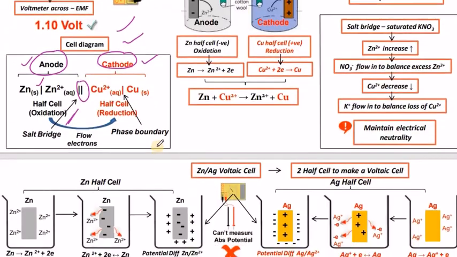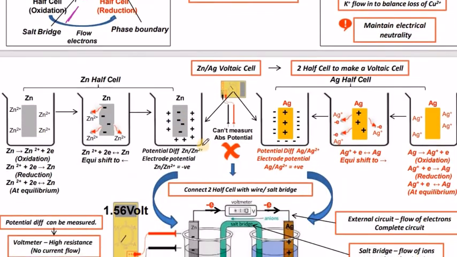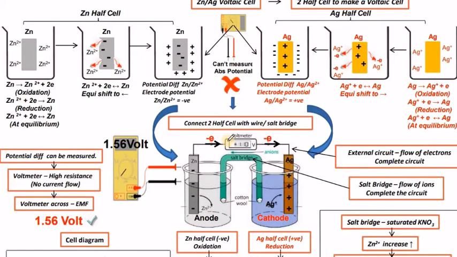Moving on to the zinc silver voltaic cell. If you combine silver and zinc electrodes, the potential difference noticed is 1.56 volts, where zinc is the anode and silver is the cathode. The zinc half cell gives an oxidation reaction, and the silver half cell gives a reduction reaction.